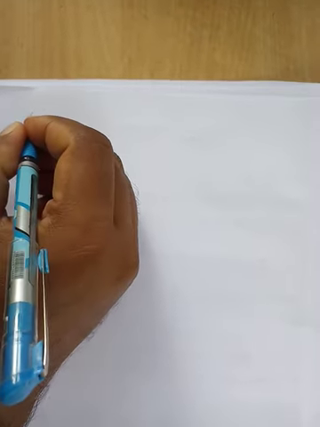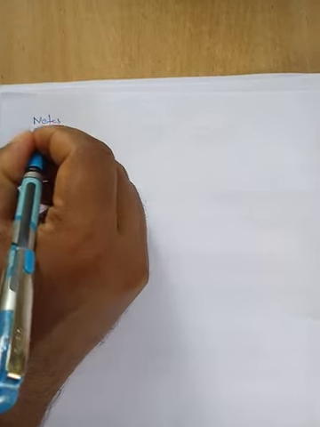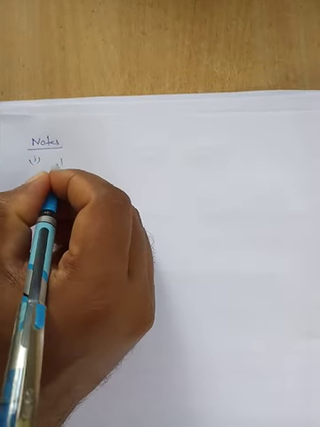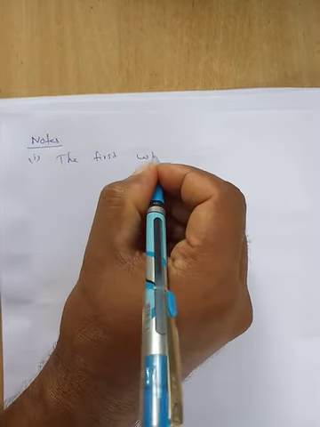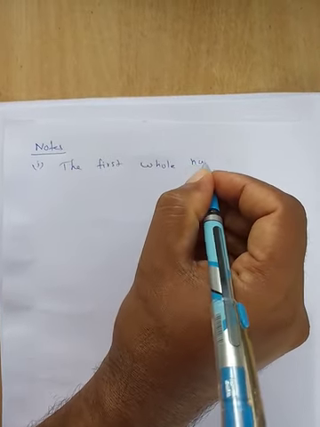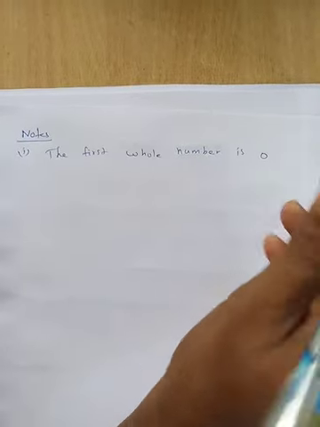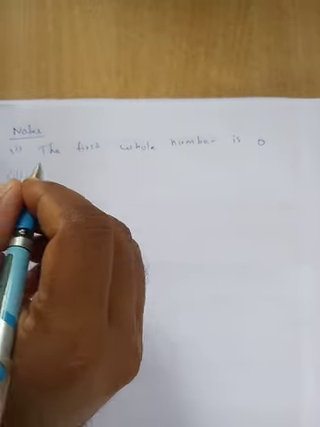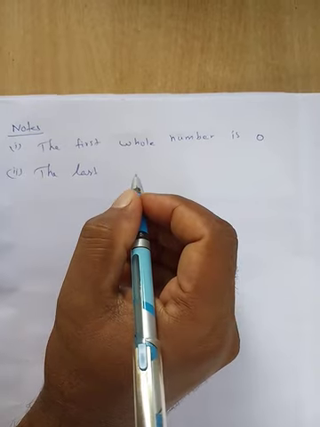Now some notes related to whole numbers. 1. What is the first whole number? 0 is the first whole number. Second, what is the last whole number?